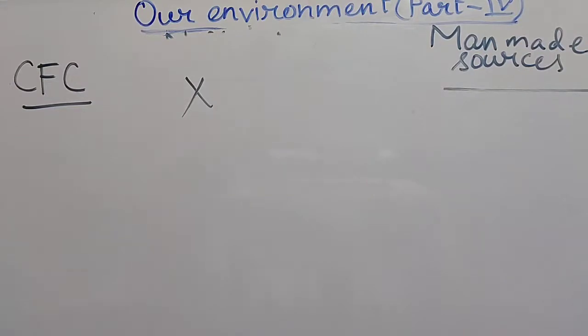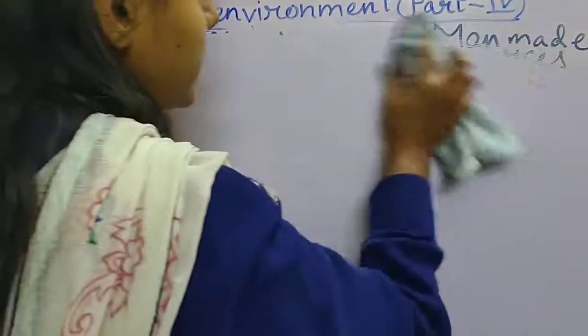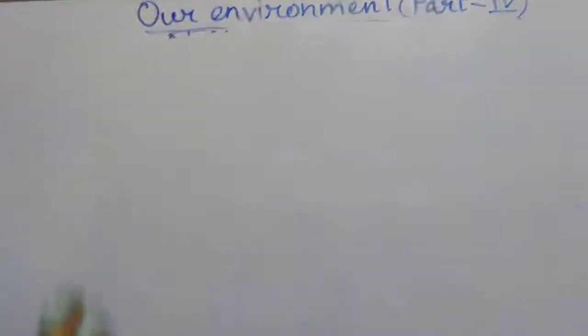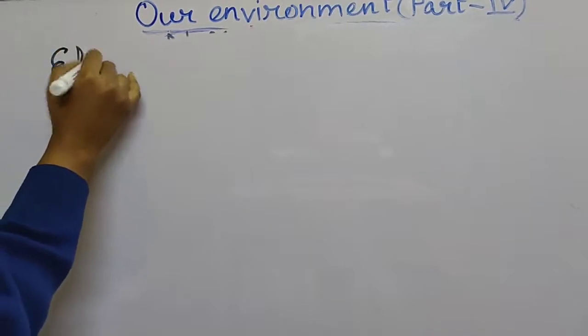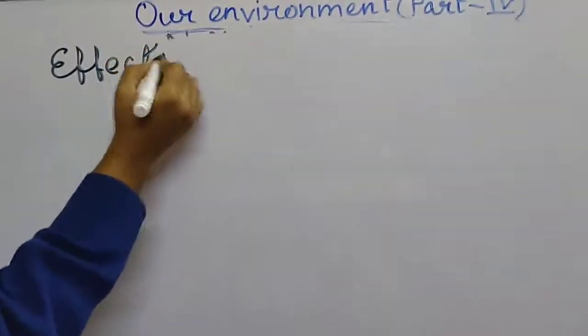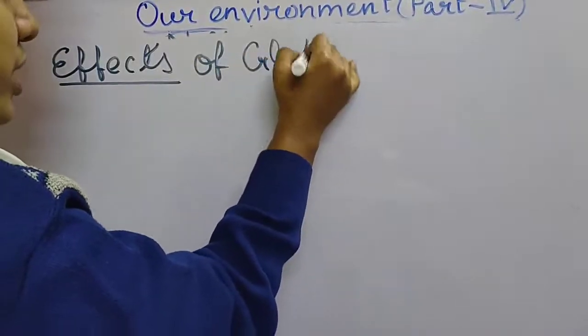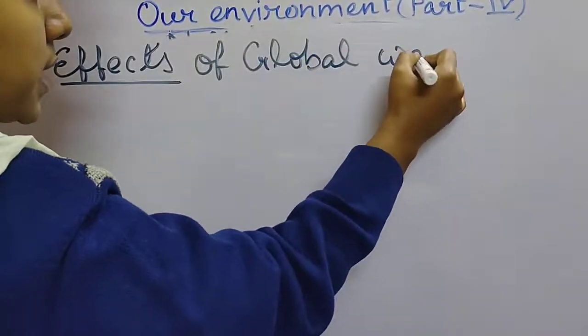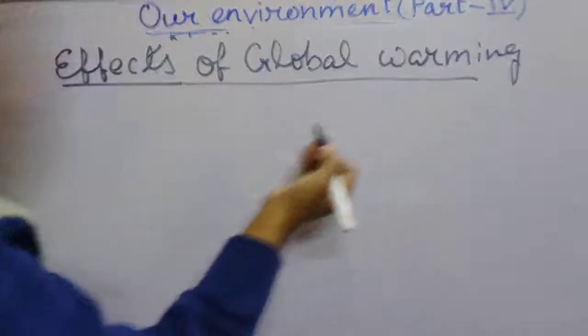So in your PDF notes you can see a chart is given where different types of greenhouse gases and their natural and man-made sources are mentioned. Next is, what are the effects of greenhouse gas or effects of global warming? Both questions will have the same answer. Effects of global warming or effects of greenhouse gases.